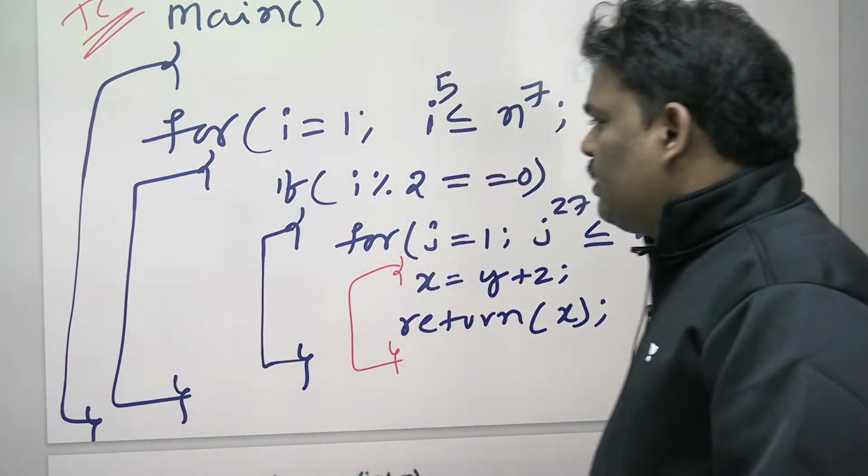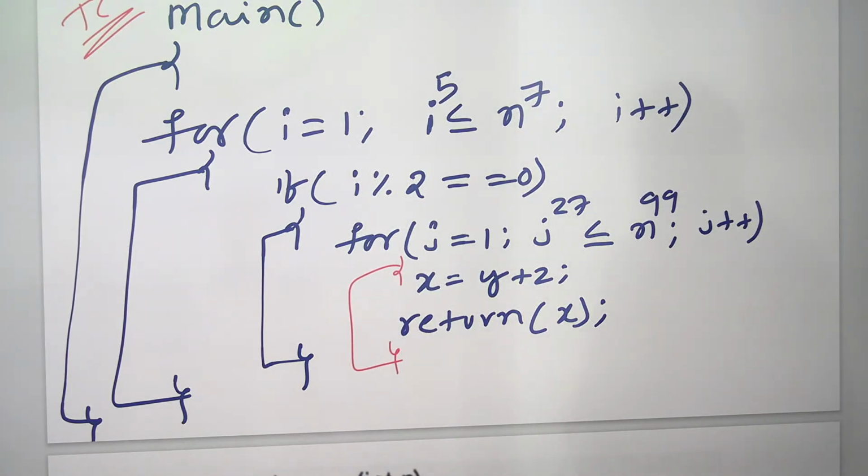Right, so I think the if condition is also no problem. If you remove the if condition there is no effect, because odd numbers don't execute and even numbers will execute, so the difference is only a constant. So that if condition doesn't have any sense. If you remove it, no problem.